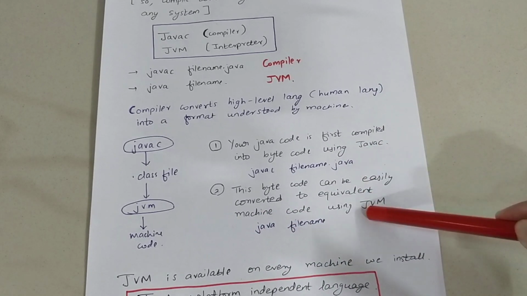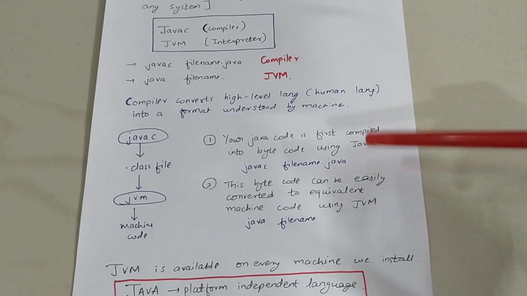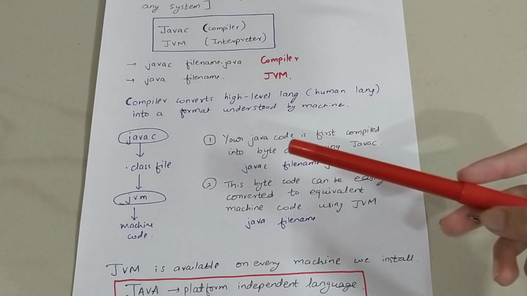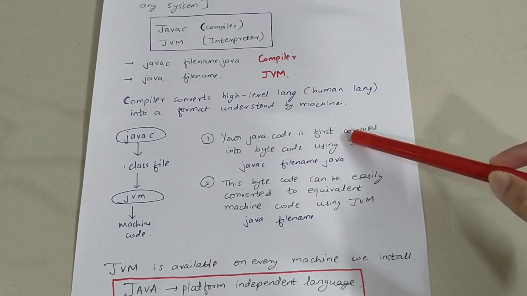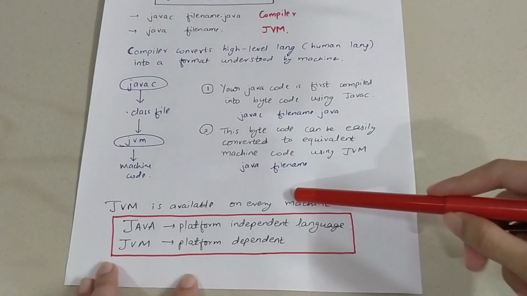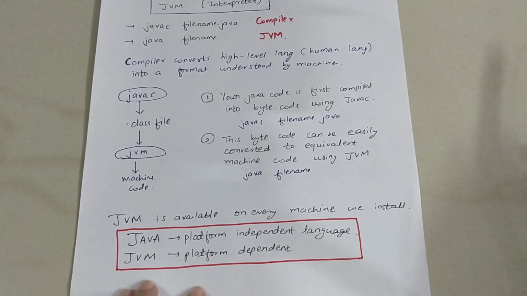So these are the two steps of compiling your code, basically converting your code into a machine understandable language. Now the JVM is available on every machine we install.